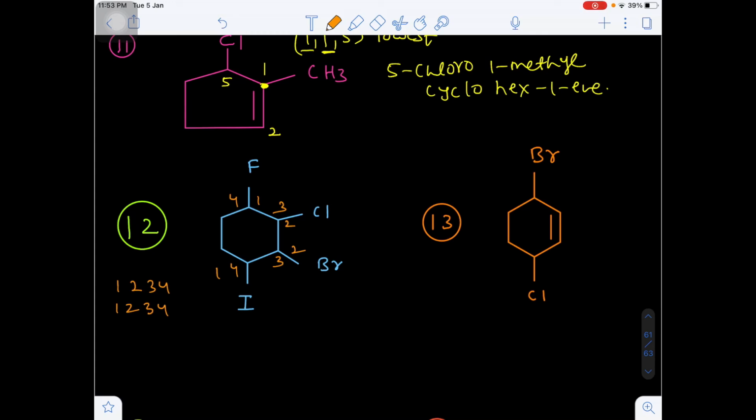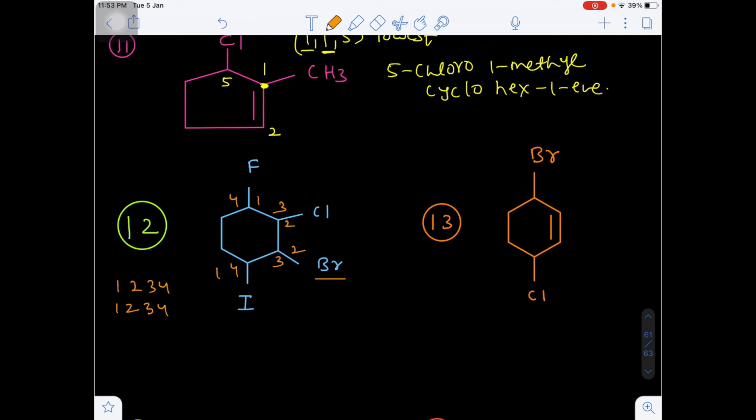Now here the important thing will be the alphabetical order. Once the lowest locant rule has failed, then see which substituent in alphabetical order should get the lowest locant. Among fluorine, chlorine, bromine, iodine, bromo comes first in alphabetical order. So bromo should get the lowest number.